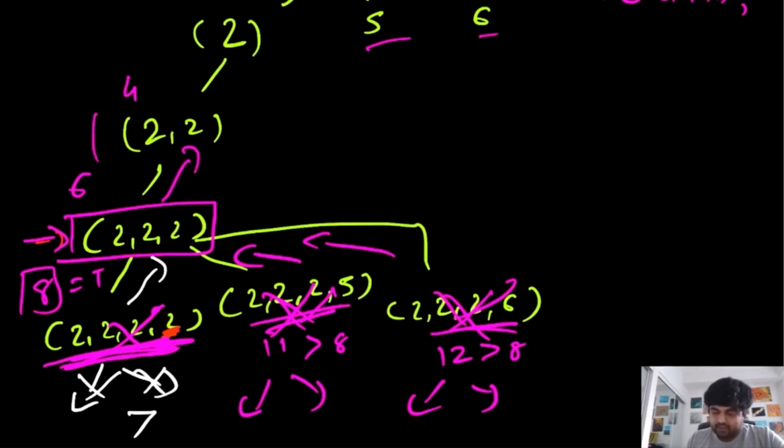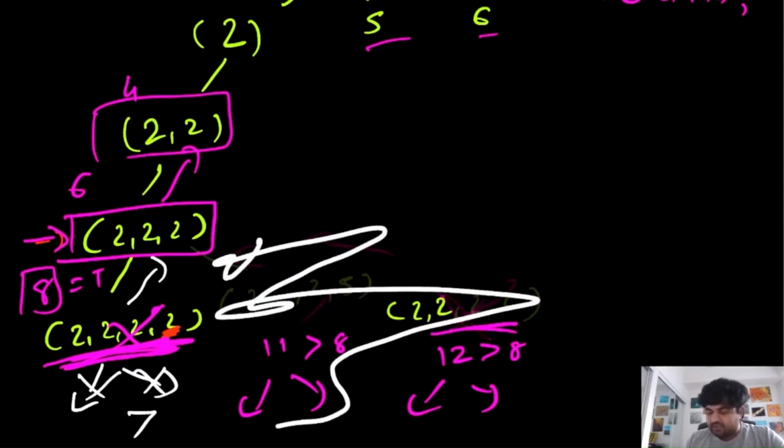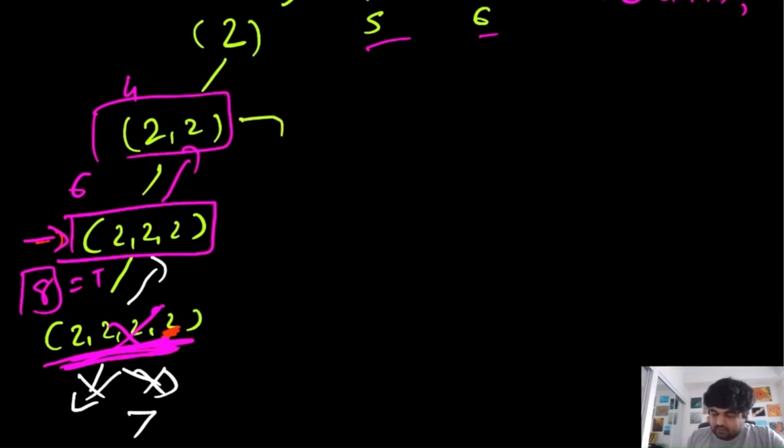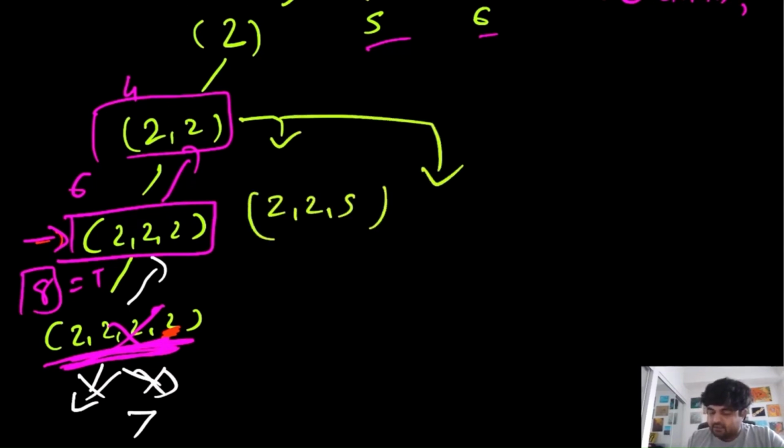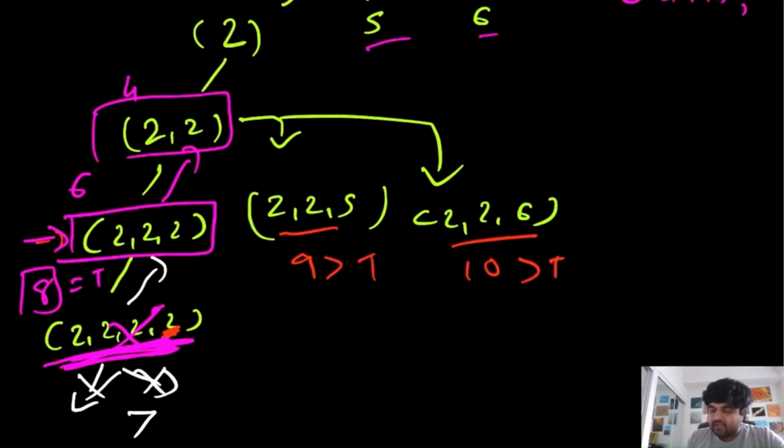So over here, have we exhausted all the possibilities so far? No, there is still room, there are still other possibilities that we can check. So let's do that. One possibility over here is 2, 2, 2, which we already checked. The next possibility could be 2, 2, 5, and the next possibility would be 2, 2, 6. So the sum of these values is actually 9, and the sum of these values is actually 10. Again, both are greater than whatever the target value we had, which means that we cannot go down. So we will go back.